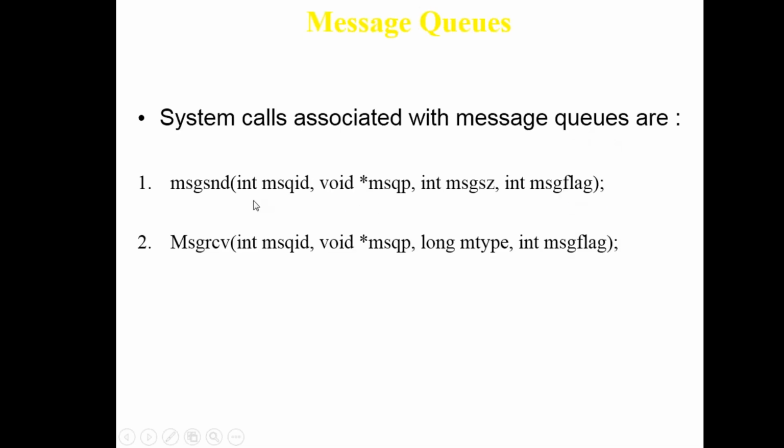Similarly with message queues. These are the two system defined functions, msgsnd and msgrcv. Msgsnd is for the queues you are making and sending your message. One is sending the message, and one is receiving the message. These are the system defaults associated with the message queue. If you want to send a message with an integer number, return value, and message flag, whether the message has been seen or not, that is the message flag. And one is sending and one is receiving.